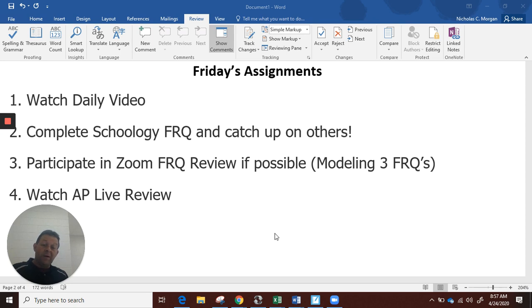But we're going to look at 3 different FRQs. So if you want to participate in all 3 Zooms, it would be beneficial. If you can only do 1, it's still helpful. You do 2, even more helpful. So we're not going to look at the same FRQ in each one of these. So I think it could be really nice to do that. And then watch AP Live review sessions over the next few days.